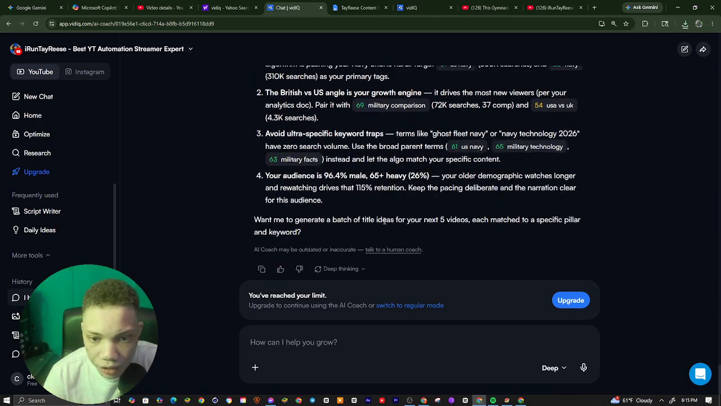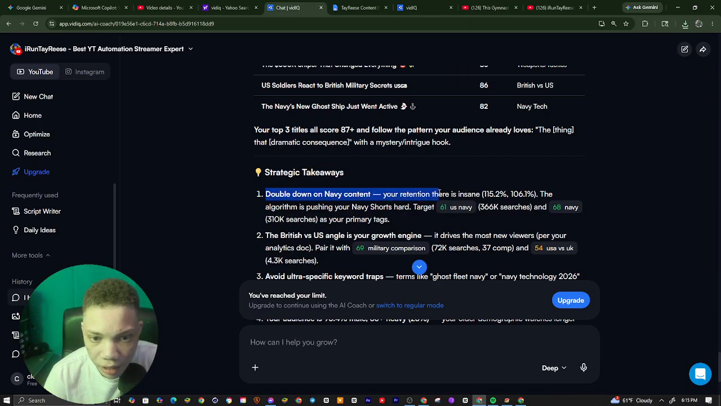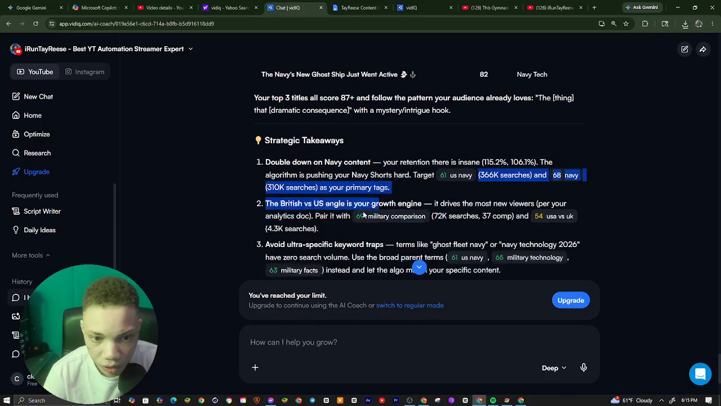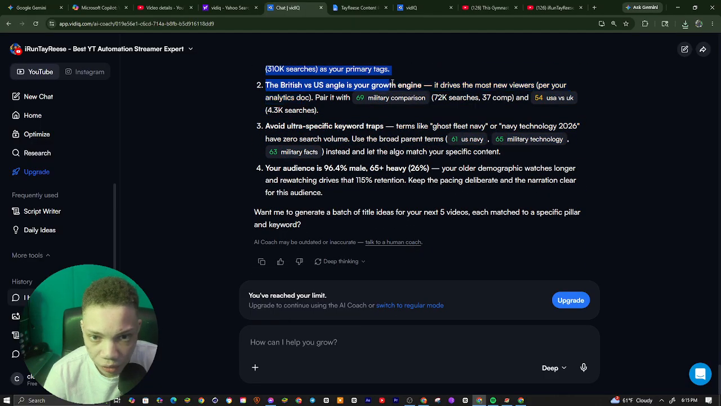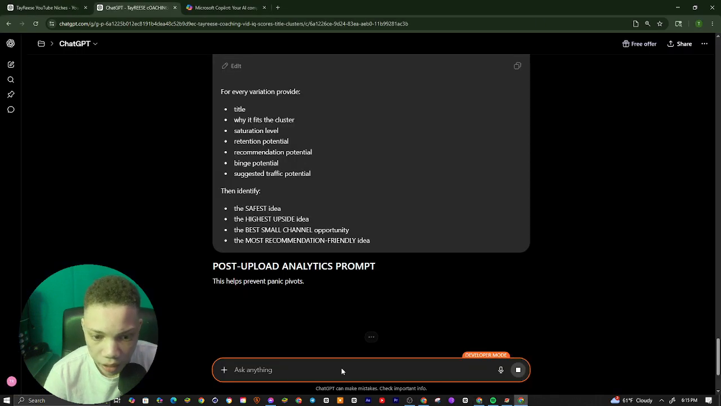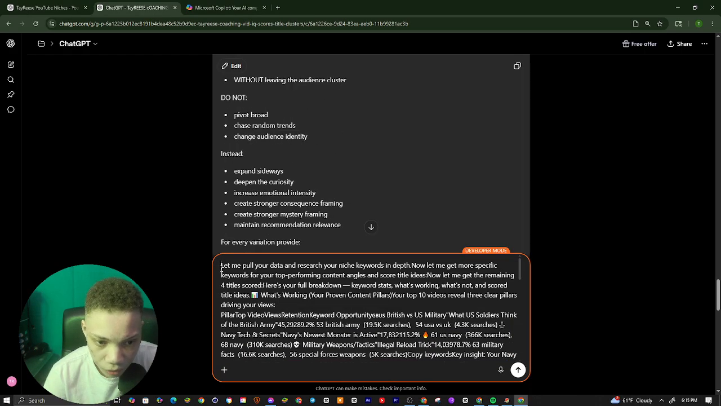All right. So it basically says double down on Navy content. It says your retention is there, and sending 150%, 106%. The algorithm is pushing your Navy content hard, targeted 61 right here. You can see 366 searches on Navy. It says 310 searches on your primary text. It says the British US angle is your growth tag. This is a driver. So yeah, and we can see how many people are searching for this. So we could copy that right here and paste that here, and we could basically ask it.